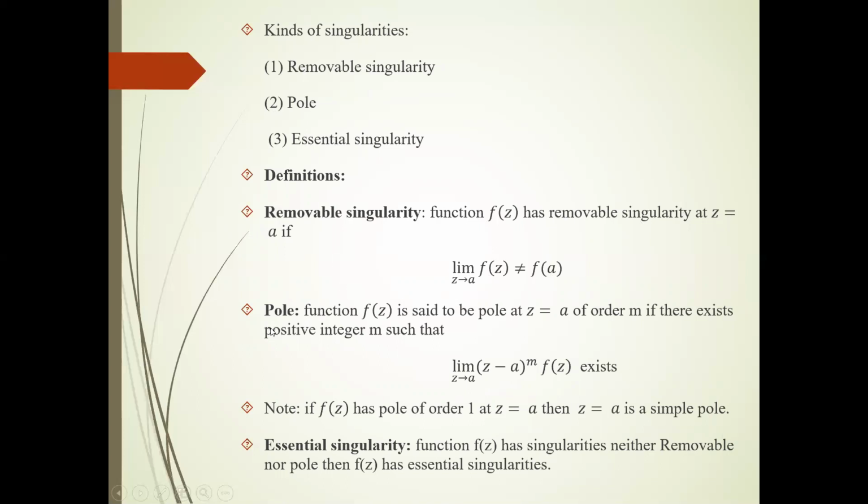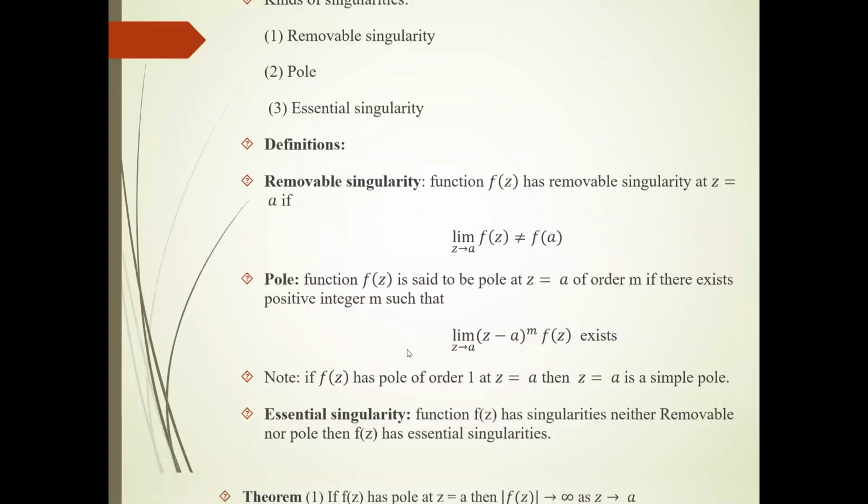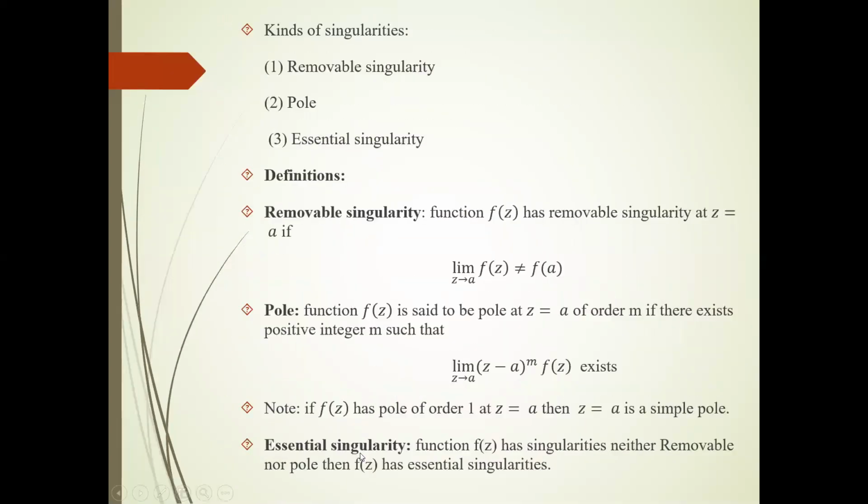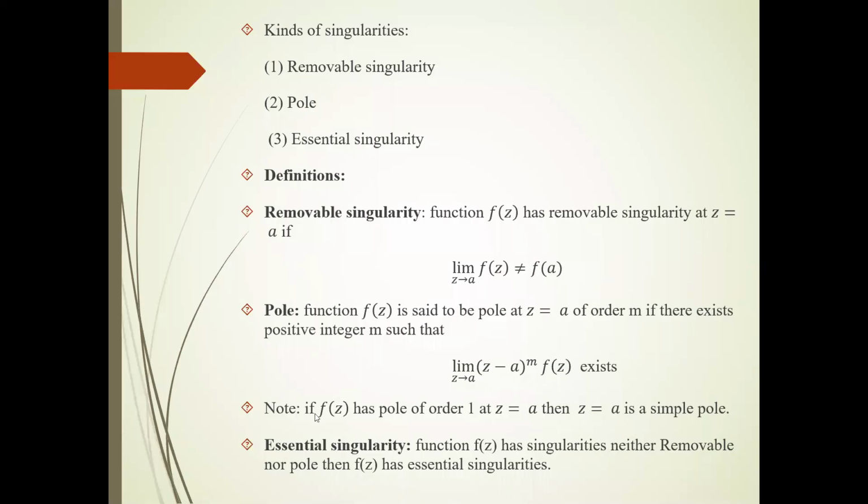Next, definition of pole. Function f(z) is said to have a pole at a point z equal to a of order m if there exists a positive integer m such that limit z tends to a, (z minus a) raised to m times f(z) exists. Note, if f(z) has a pole of order 1 at a point z equal to a, then that pole is called a simple pole.